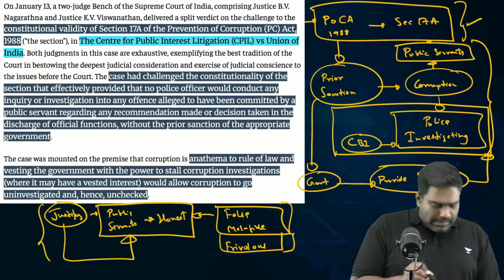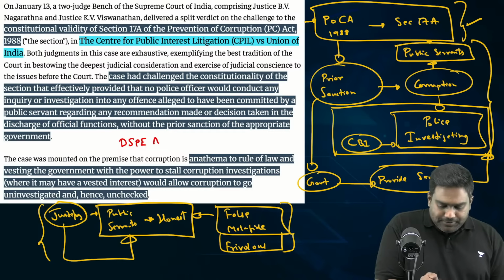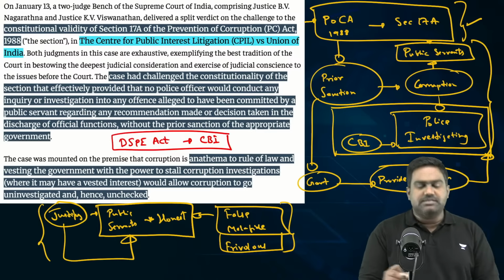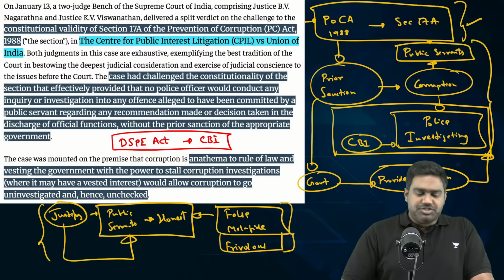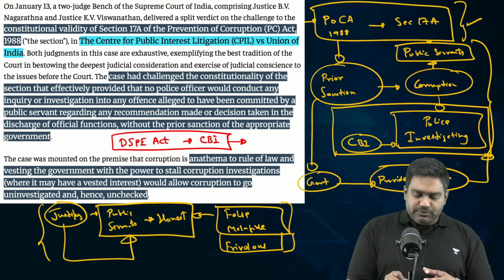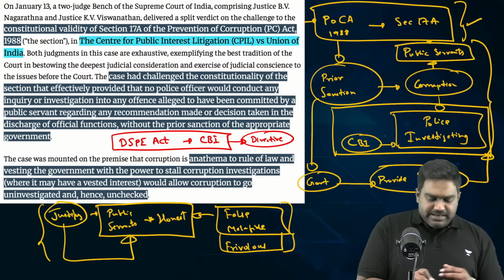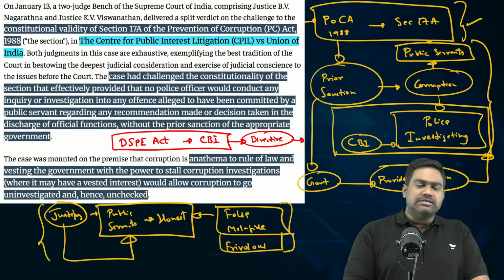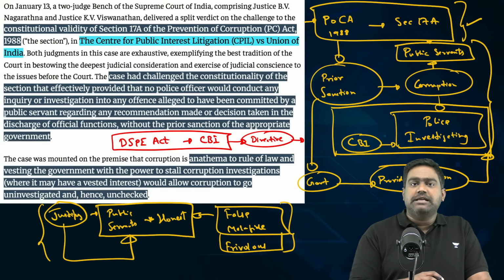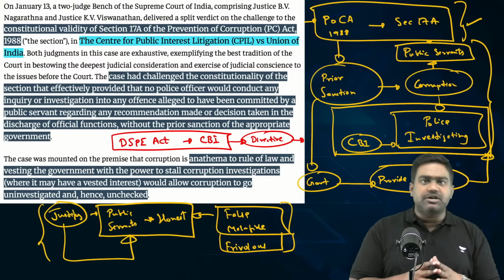See, previously, under the Delhi Special Police Establishment Act, which provides the legal backing for the CBI, the Central Bureau of Investigation, which had a primary responsibility to investigate acts of corruption, there was a directive which had been issued by the government. According to this directive, if CBI or any concerned agency had to take up investigation of corruption cases, then prior approval of the government was mandatory. This was the provision that existed before.